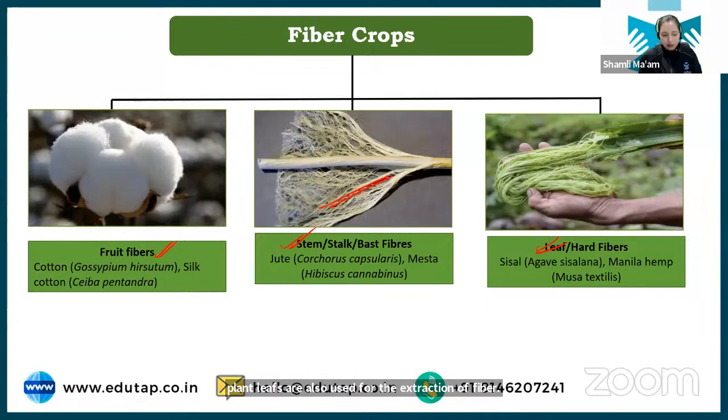No need to go in depth. It is a very rare chance that they will ask this kind of classification. Just for understanding, remember that fiber can be extracted from fruit, stem, and leaf. This can be asked in a question: fiber is extracted from which part of the plant. If you get these three options, then you will obviously tick all of the above.